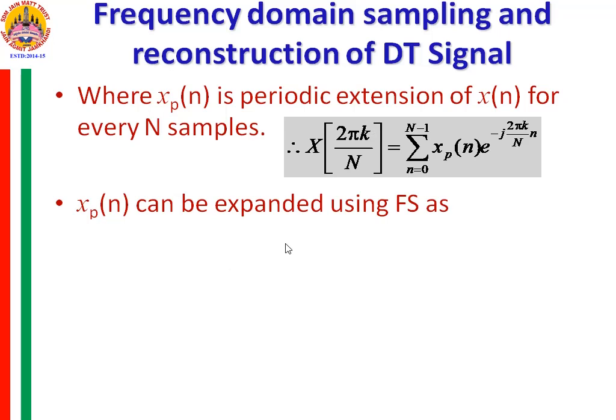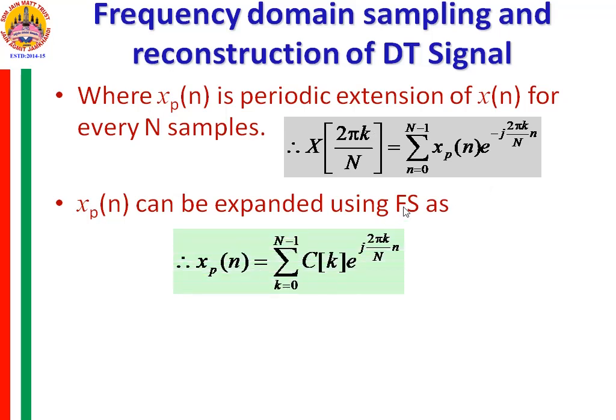Xp of n can be expanded using Fourier series because xp of n is a periodic signal. So the Fourier series representation of such a periodic signal xp of n by the DTFS expression, you can see that it is represented by xp of n is equal to summation k from 0 to N minus 1 ck e raised to j 2 pi k by capital N into n, where ck represents the Fourier series coefficients of xp of n.